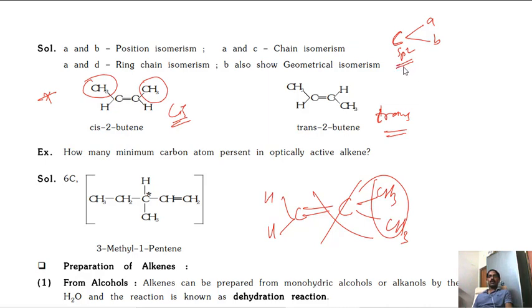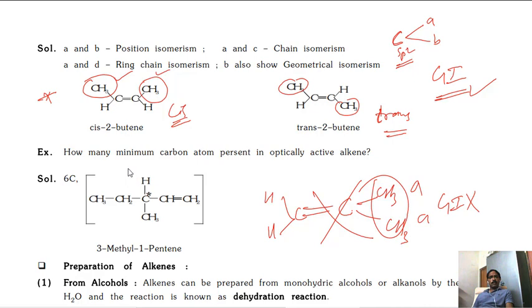Each sp2 carbon should be connected with two different groups, then only geometrical isomerism is exhibited. Here AA type is there, so geometrical isomerism is not exhibited. What do we call cis? Same groups on the same side. Same groups on opposite sides, trans.